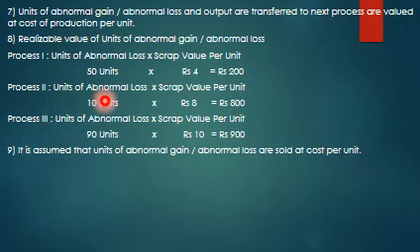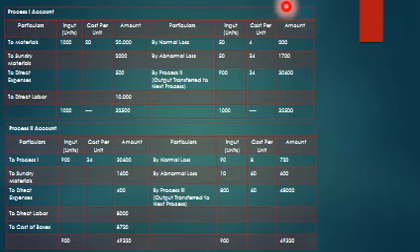Process 2 abnormal loss unit is 10. Scrap value per unit is rupees 8. Process 3 abnormal loss unit is 90. Scrap value per unit is rupees 10, so 900. So we have assumed that abnormal gain or abnormal loss units are sold at scrap value per unit. So this is a simple process account.